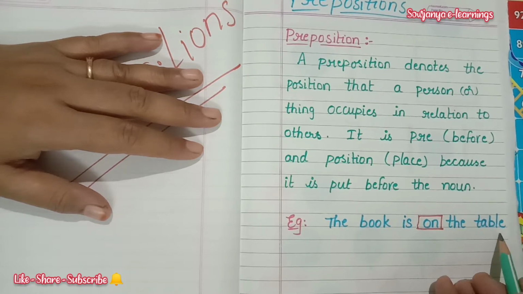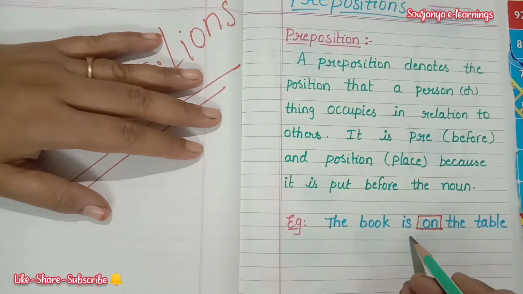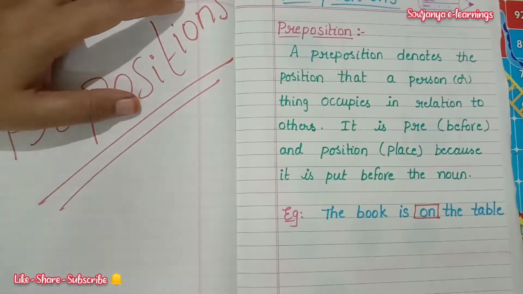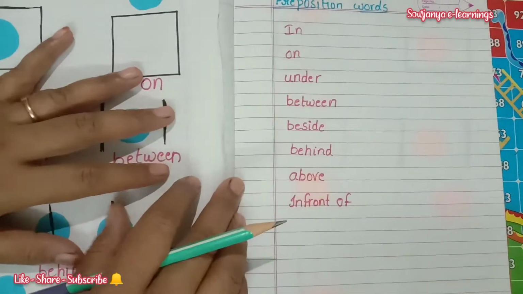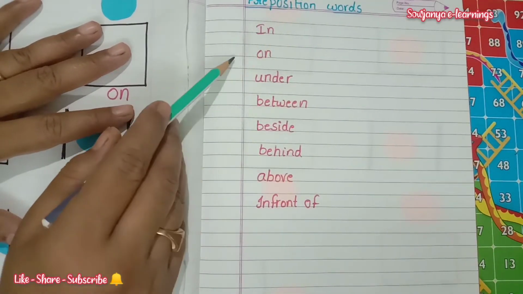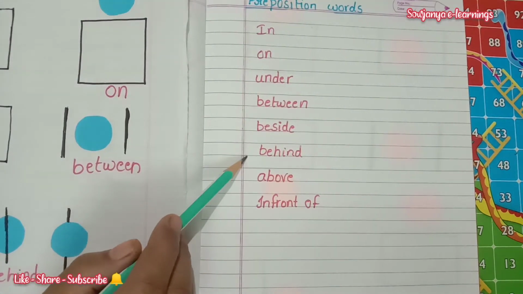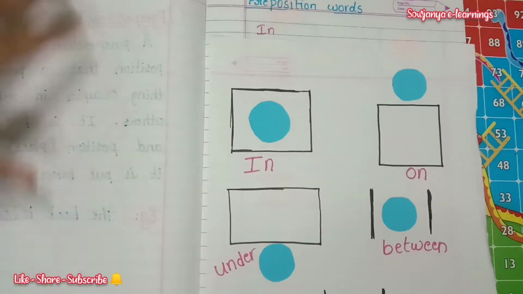Table is a thing, no? So, where is the book? It is on the table. Here, what is the preposition? On. On means it is a position. I'll tell you some examples like that. So, what are the preposition words? Like in, on, under, between, beside, behind, above, in front. I'll show you some examples.